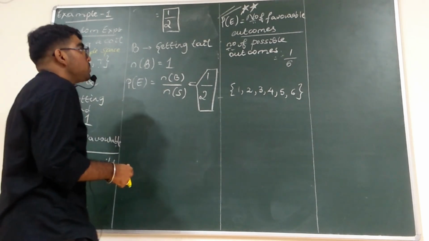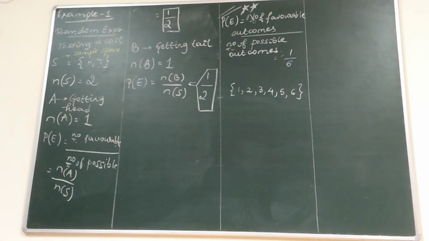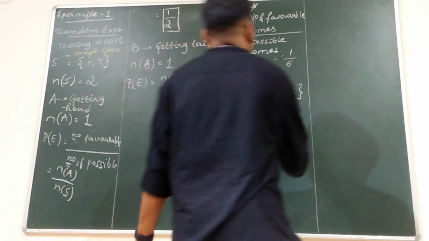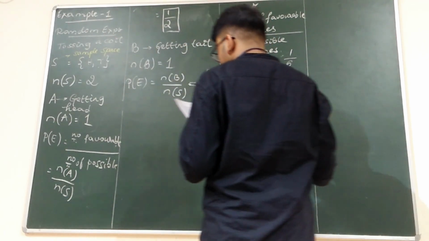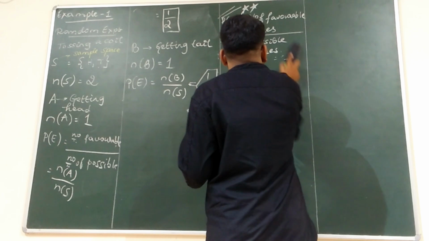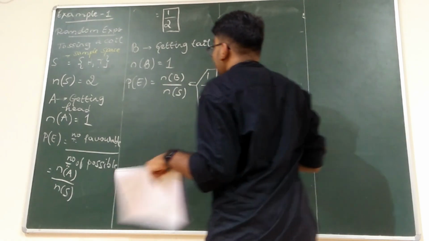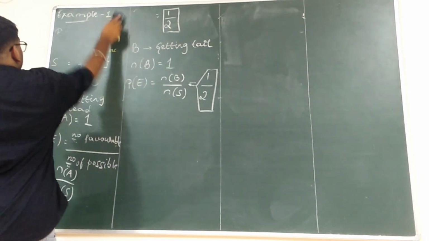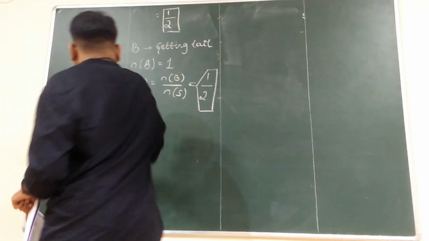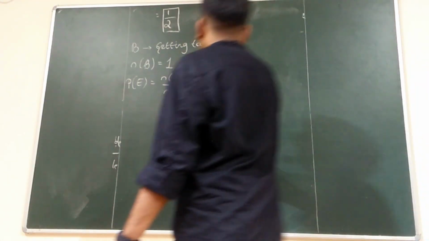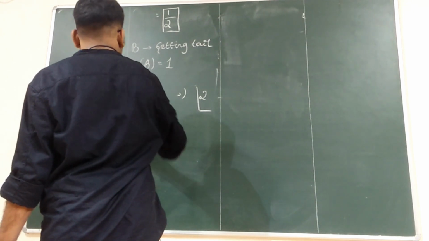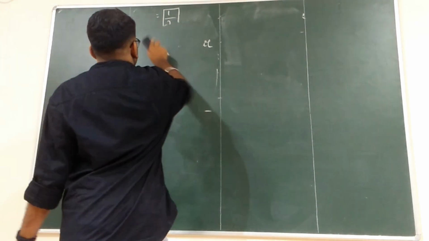Example number 2. Write down the question. The bag contains a red ball. Yes, copy the question. Start writing: what is the sample space?